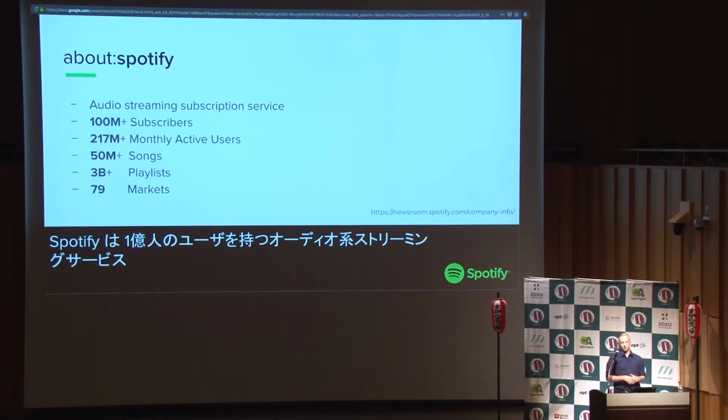So that's people who use Spotify at least once in 30 days. You can listen on Spotify to about 50 million songs. People created 3 billion playlists, and we are available in 79 markets. So that's just to give you an idea of how big data is at Spotify.